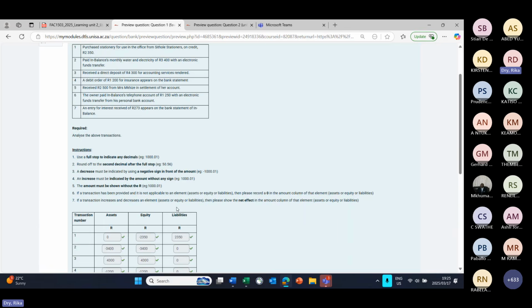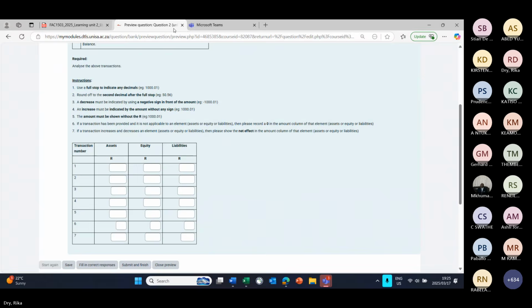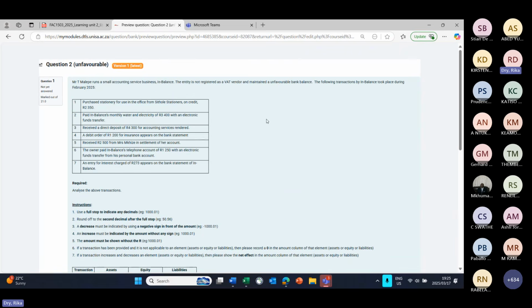So now I want to work through exactly the same question, but where it says maintained an unfavorable bank balance. Everything else is identical. So if we now say that the business maintained an unfavorable bank balance, then it means that bank is now a liability.